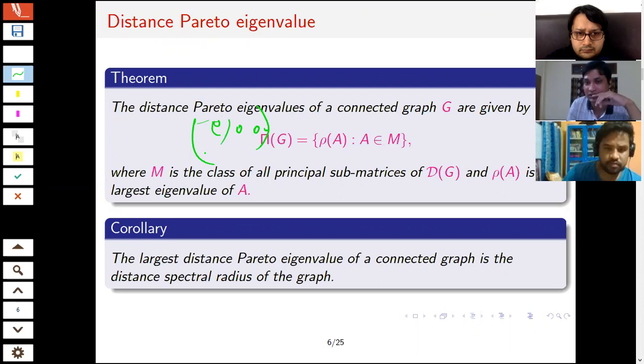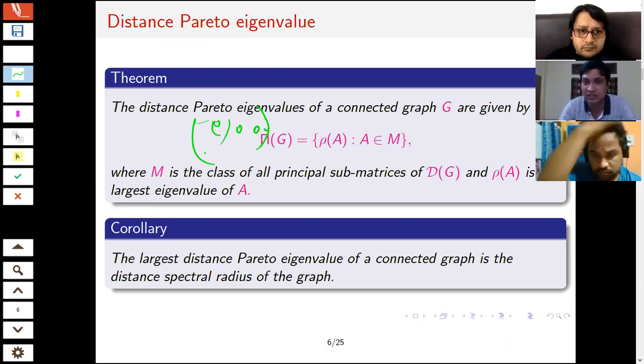No, you cannot say that. In the case of the distance matrix, as I said, there are at least n distance Pareto eigenvalues, and there are n choose 2 principal submatrices.